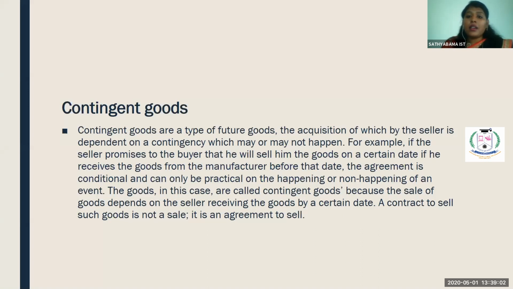So this kind of goods, you can easily say, depends upon the happening of an event. If I win, I can transfer the custody of the goods. If I lose, the purchaser cannot sue against me for not delivering the goods, because these kinds of goods depend upon the happening of an event.